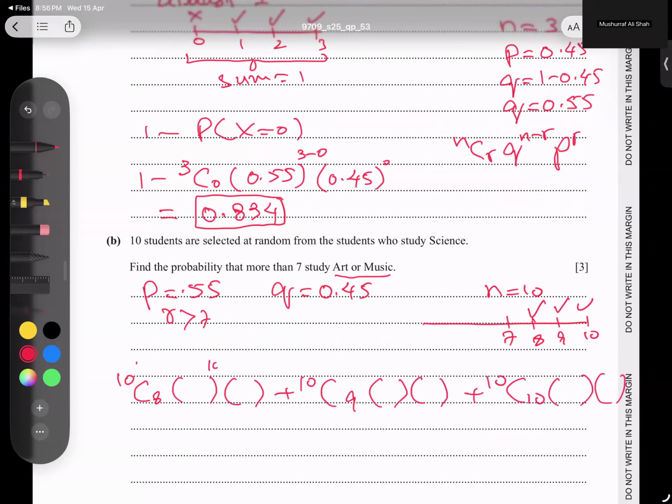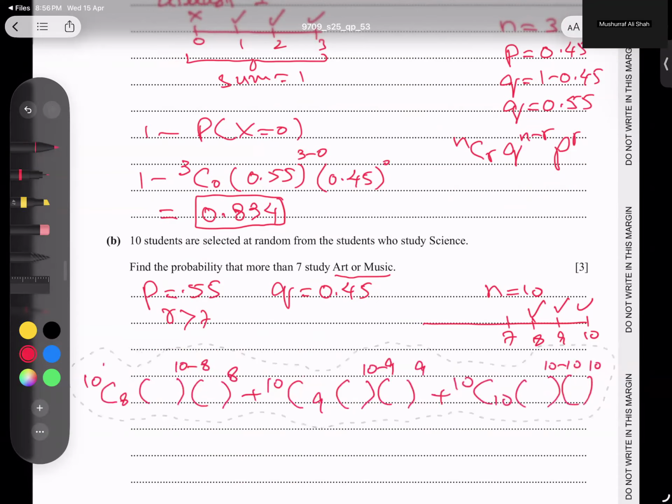So first the power is 10 minus 8, then 8, 10 minus 9, then 9, 10 minus 10, then 10. In the first bracket, we have put Q, and that is 0.45. Then 0.55.